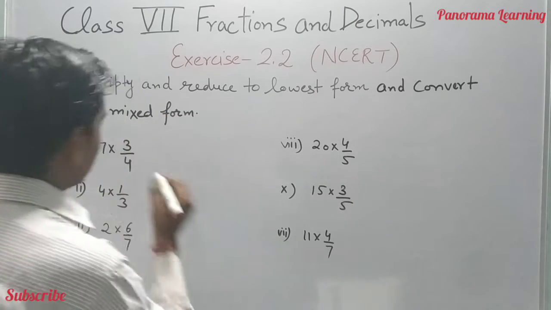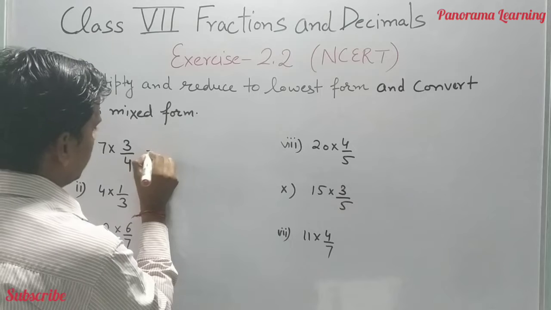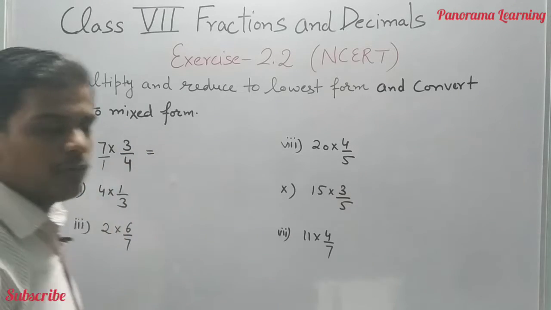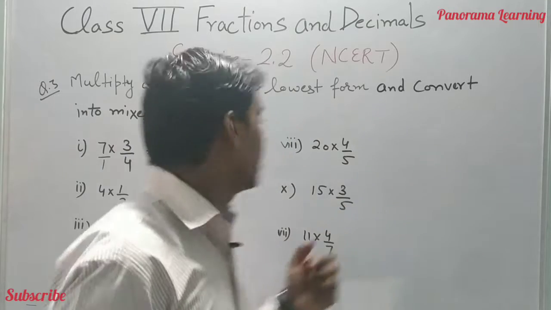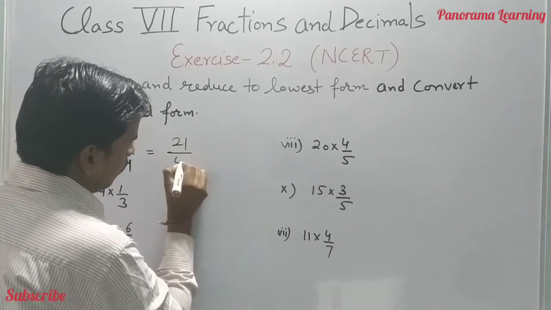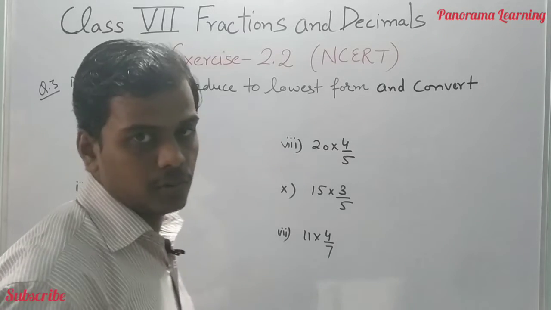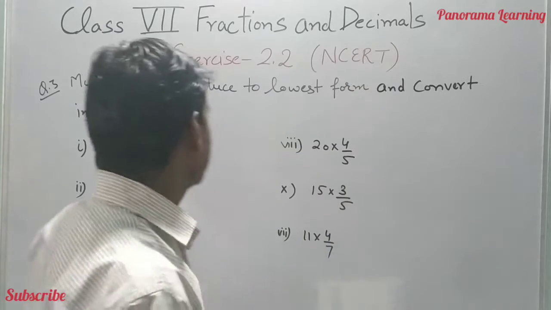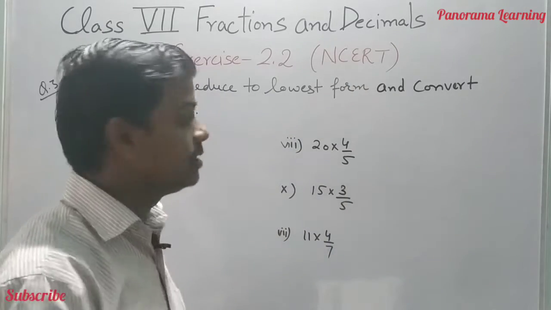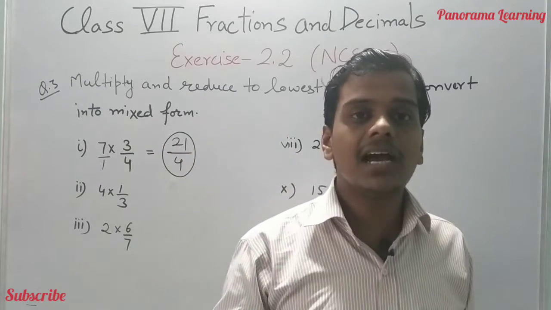First part is 7 into 3/4. Then it is 7 upon 1 into 3 upon 4. We can write this in this form. Then 7 into 3 is equals to 21 and upon 4. Then we got the answer 21/4. 21/4 is the correct answer and it is already in the lowest form because both the numbers are not divisible by a single common number.